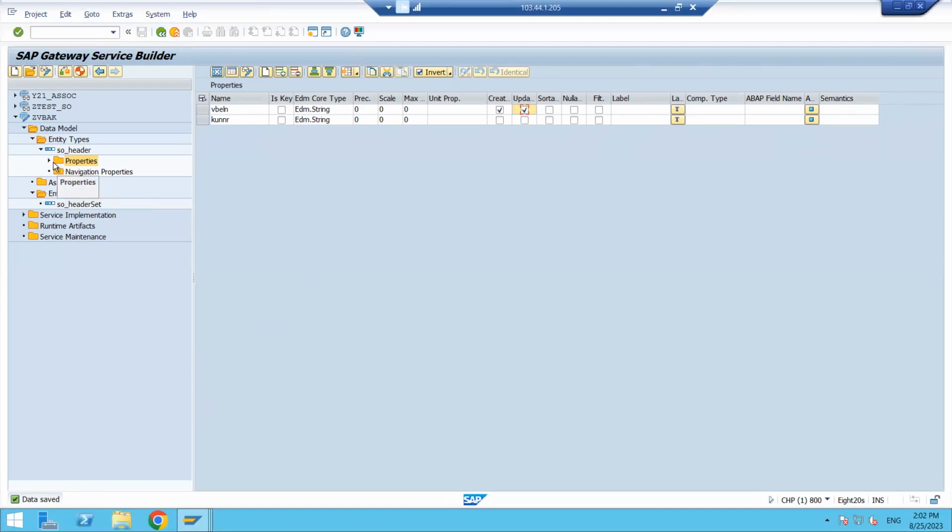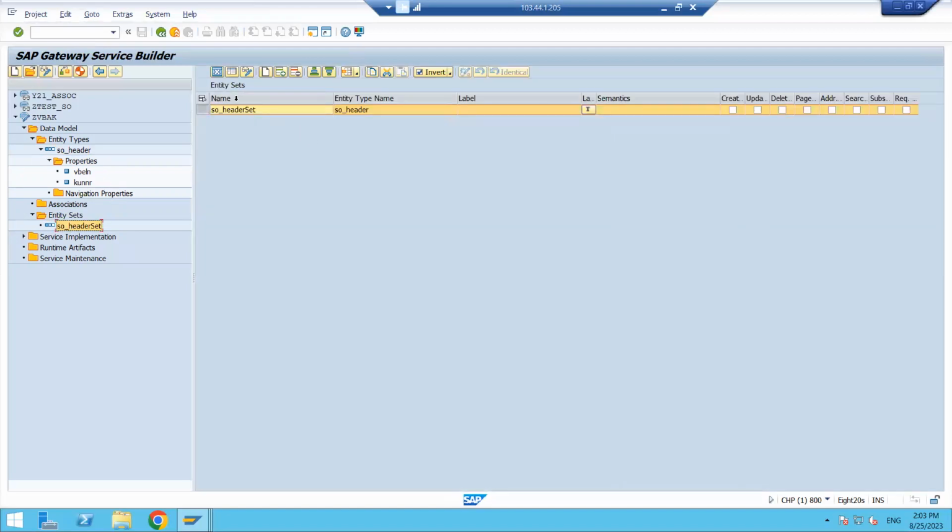Now to expand these properties here, we can see VBELN and KUNNR. Two fields are there, right? These two fields are coming under this SO_HEADER. This is the work area or entity type. And here entity set also is there. If you double click on this one, we can see the name SO header set and the entity type name is SO header.